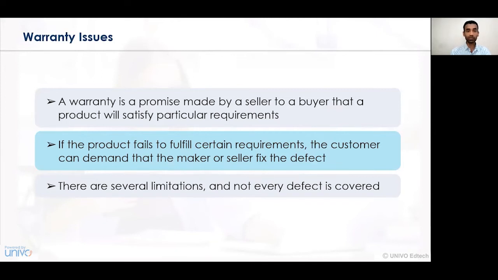Hence, if a particular product fails to provide the required satisfaction level to a customer, then small modifications to the product can be undertaken, and accordingly modifications in the warranty contracts can be undertaken. The modifications in the product can be done by the respective company. Simultaneously, there are several limitations associated with a warranty contract. At certain stages the defects or repairs can be fixed, or at certain stages the defects cannot be fixed. If the defects are fixed within the specified time period, then the warranty has been fulfilled.